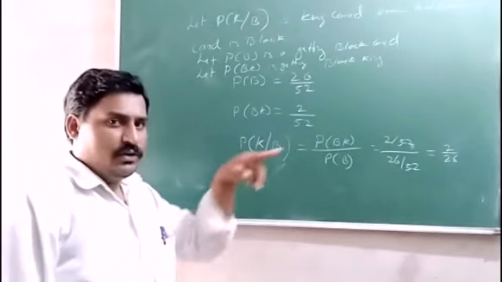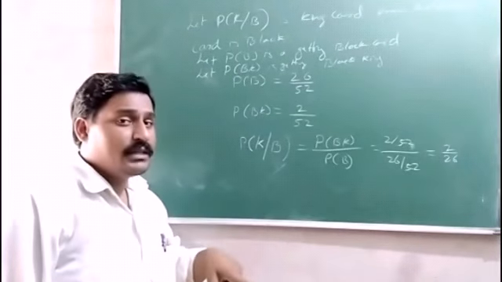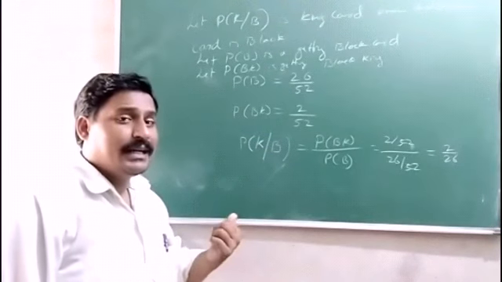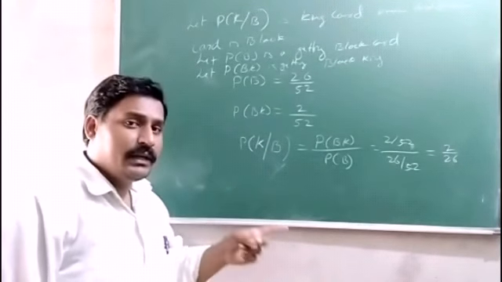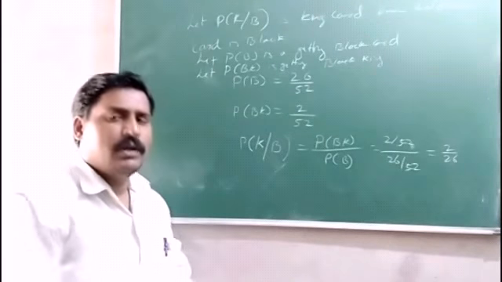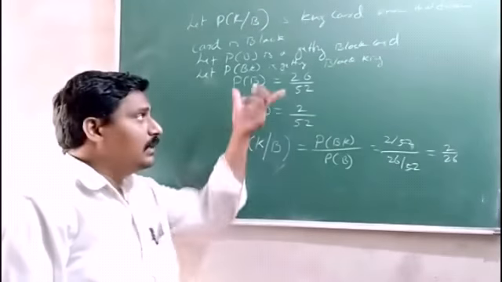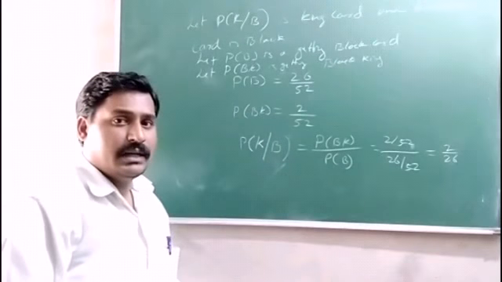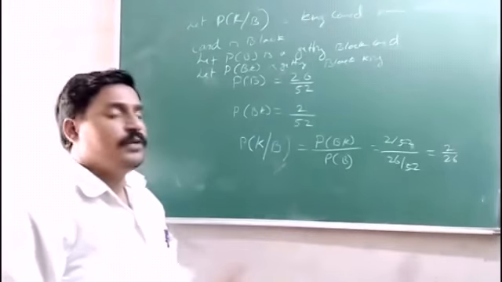So already we know that it is a black card. So black cards are 26, and we are expecting a king card. So kings are 2 cards. So out of 26, getting the king cards is 2 by 26. So directly also we can solve here as 2 by 26, but here the multiplication theorem is attached, and we know that it is a dependent event. So these procedures we have to follow here.